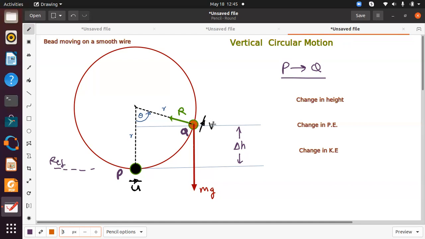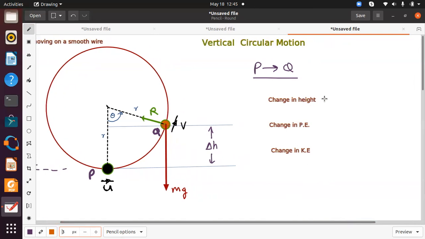Now we can use the conservation of energy here because this reaction, this external force, will not influence the motion. This is acting perpendicular to the V, perpendicular to the speed. Therefore, it will not influence the speed. This resistance or the contact force will not influence the velocity or the speed. Therefore, we can use the energy conservation law.